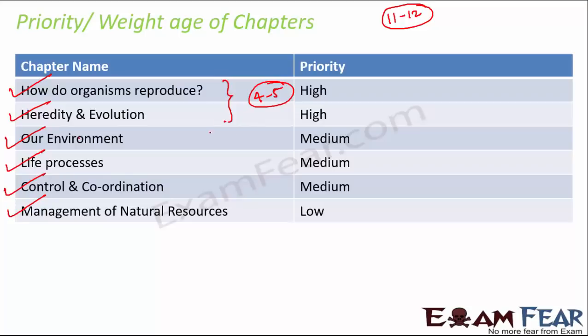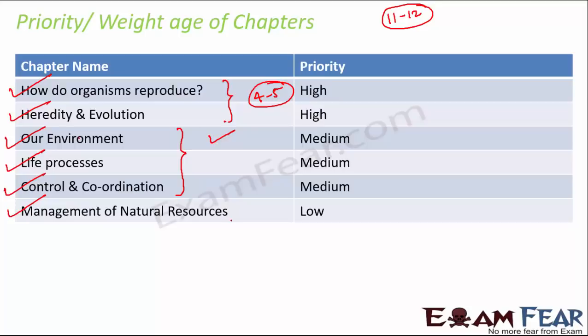Next is our environment, and our environment is of medium priority. However, you can expect maybe some 2 questions from this chapter. So basically our environment, life processes and control and coordination. These are all medium priority chapters, and you can expect a total of maybe 3 to 4 questions from all of these chapters. Now, life processes and control and coordination, sometimes you do not get many questions from these chapters, but you never know, sometimes you also get questions.